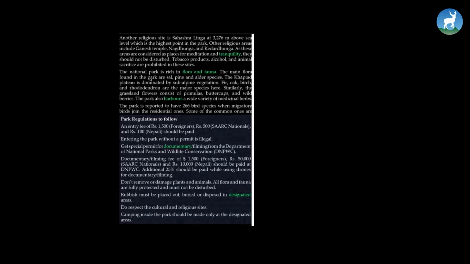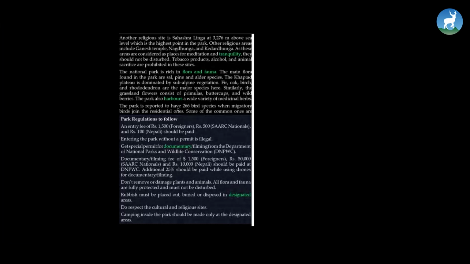The main flora found in the park are sal, pine and alder species. The Khaptad Plateau is dominated by subalpine vegetation. Fir, oak, birch and rhododendron are the major species here. Similarly, the grassland flowers consist of primulas, buttercups and wild berries. The park also harbors a wide variety of medicinal herbs. Harbors means it actually has. The park also has a wide variety of medicinal herbs.